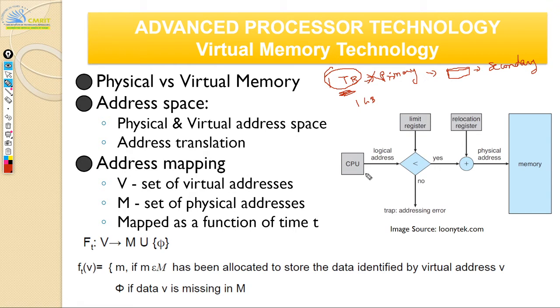Virtual memory means making the CPU believe that you have this extra memory, like 1 terabyte. Probably your primary memory will only be 1 GB, but you're going to make the CPU believe that you have 1 TB of primary memory itself. So that's the fooling that you're doing. You're just fooling the CPU, saying, hey, we have 1 terabyte of primary memory, don't worry about it. That's the view here. But do you have 1 terabyte?